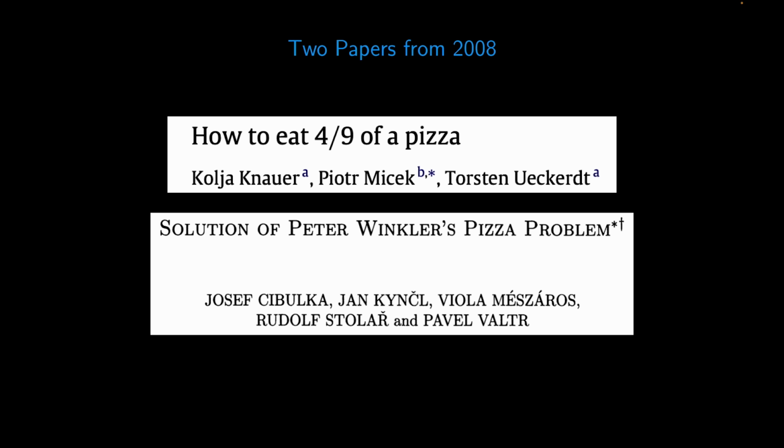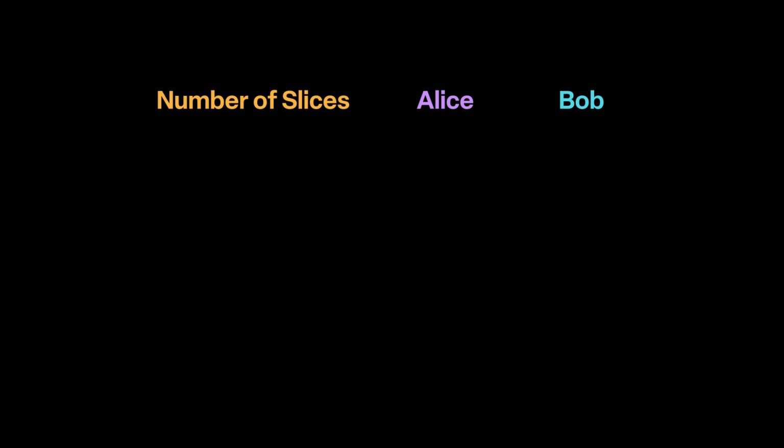Let's summarize the main results for a fixed number of slices. Suppose that Alice and Bob play perfectly. If the number of slices is even, then each gets half the pizza. After all, we already showed that Alice gets at least half the pizza, while Bob can make each slice the same size. As a trivial case, if the whole pizza is just one big slice, then of course the first player, Alice, will get the entire pizza.